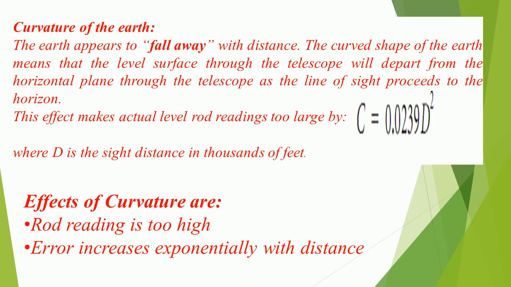The Earth appears to fall away with distance. The curved shape of the Earth means that the level surface through the telescope will depart from the horizontal plane through the telescope as the line of sight proceeds to the horizon. This effect makes actual level rod readings too large. Effects of curvature are: rod reading is too high, and the error increases exponentially with distance.